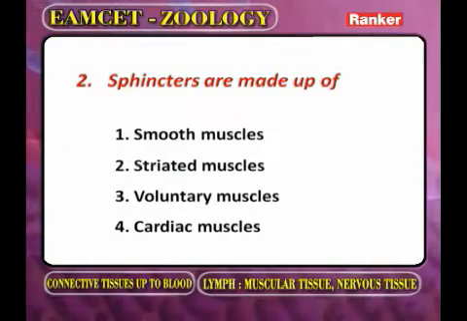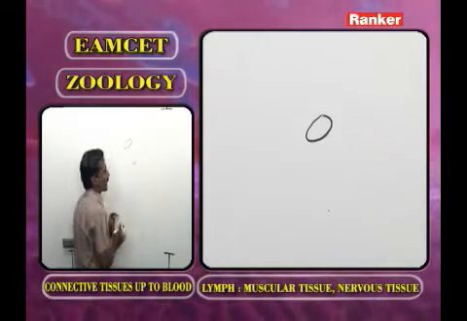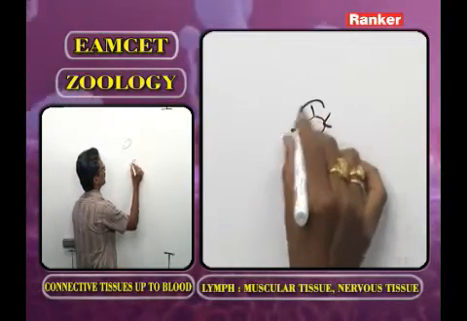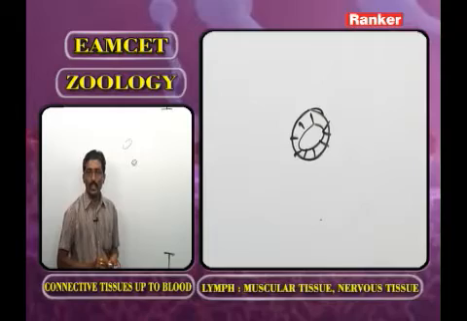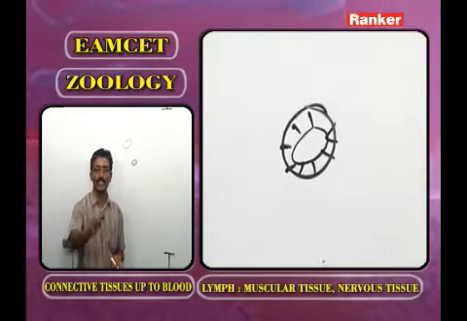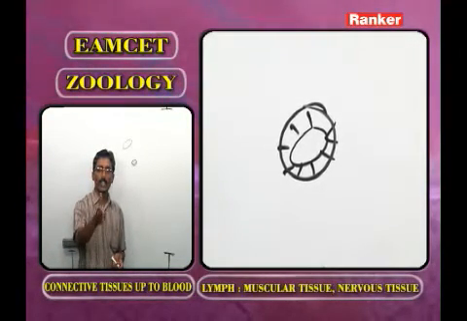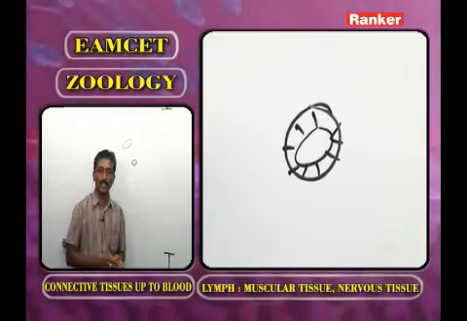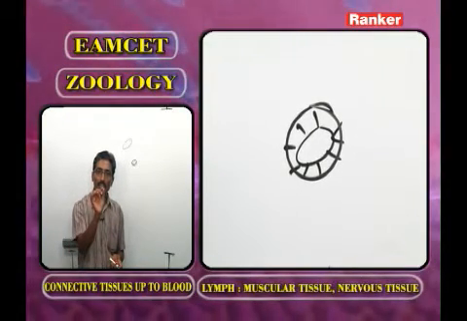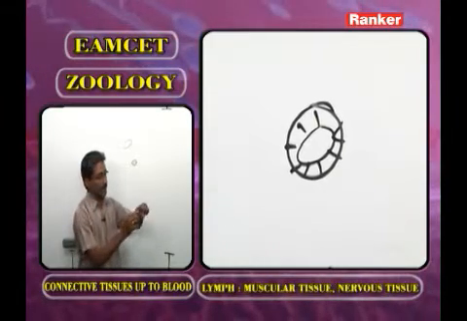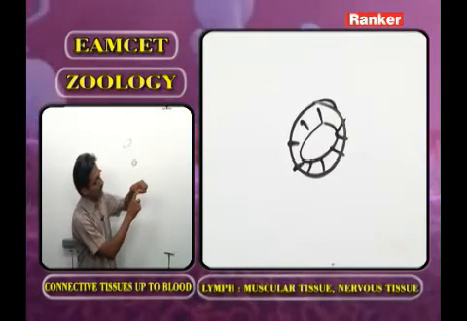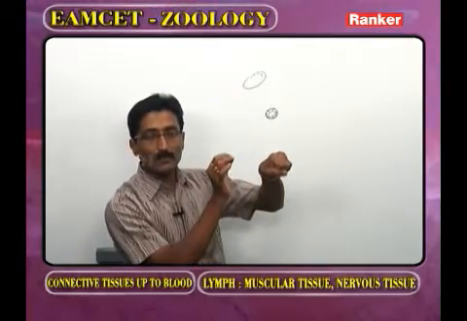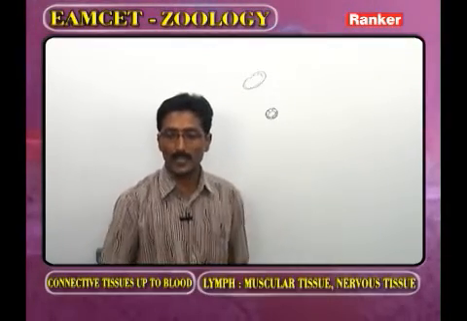Sphincters are made up of. Now this is a small opening. It is guarded by a sphincter. Where do we have to identify the sphincters? For example, the alimentary canal. In the alimentary canal, one we call the pyloric sphincter. Now what are the muscles present in the sphincter? This one we call an opening. Around the opening, what is present? Sphincter. The sphincter is made by what type of muscles?